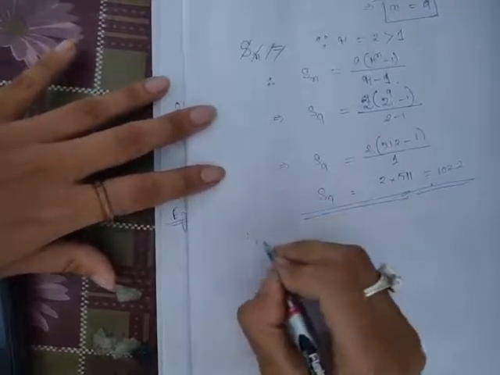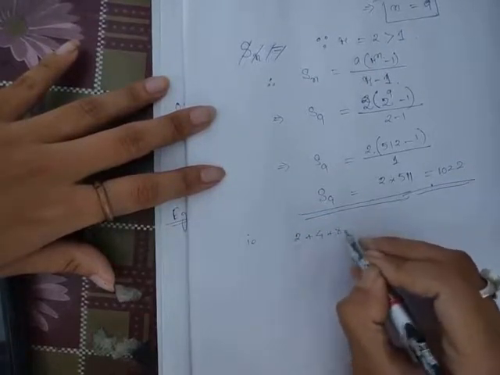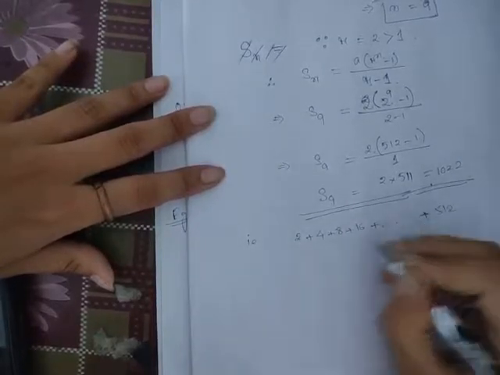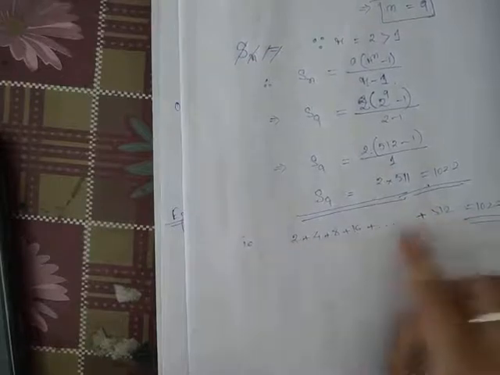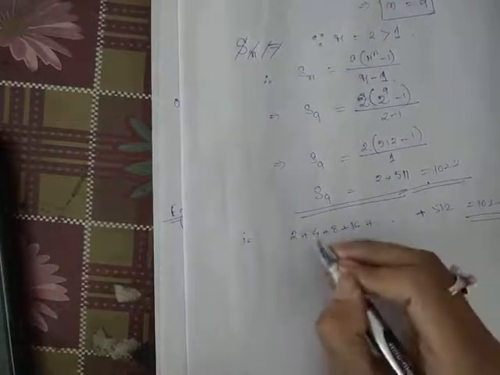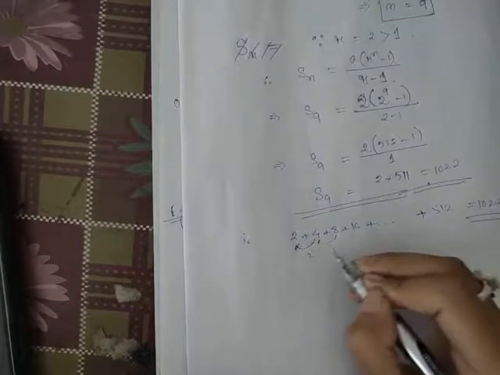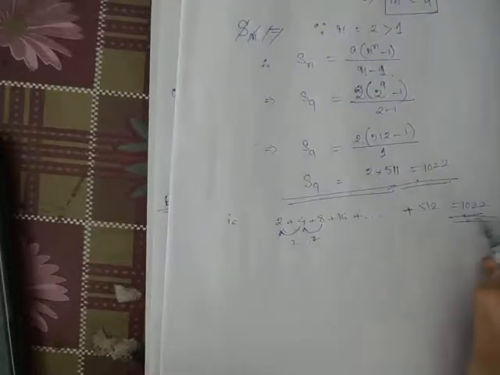That means if we add these terms of the GP series, 2 plus 4 plus 8 plus 16 and so on up to 512, we will get 1022. By usual calculation it is a lengthy process. But since this is a GP series, because the common ratio is the same, 2 (4 divided by 2 is 2, 8 divided by 4 is 2), using the formula for the sum of a GP series we find 1022. Clear?